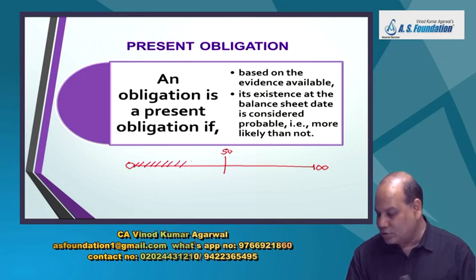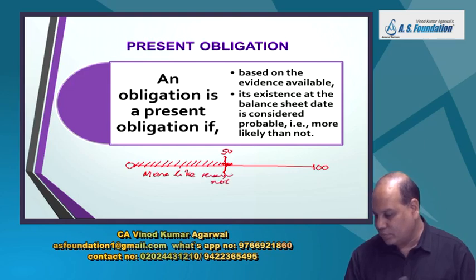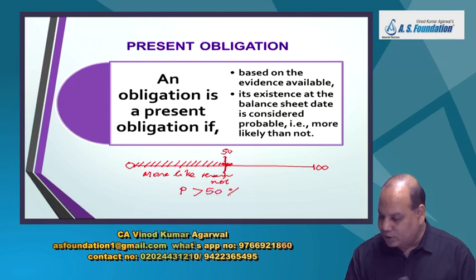So if you think probability is more than 50, if you have crossed this 50, it means it is more likely than not. Then it is a provision. So you can write mathematically, probability that the liability exists is more than 50%.